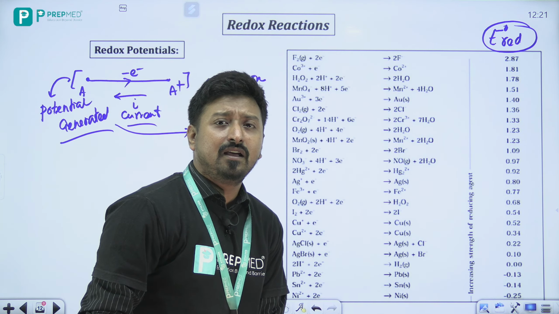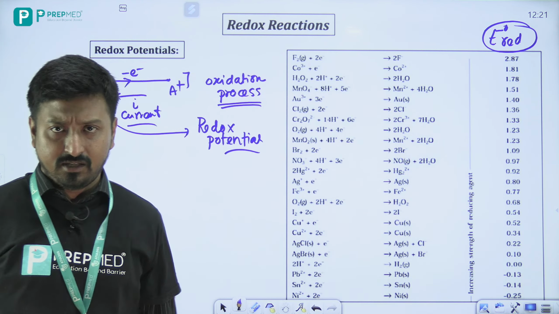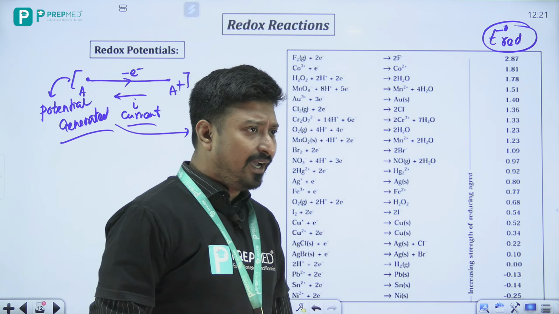Now you will tell, sir, फायदा क्या है हमें जान के, right? It's a valid question: what is the major use, why do we want to use this reduction potential?